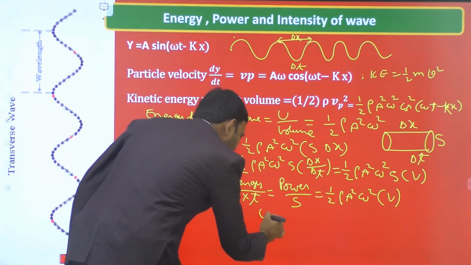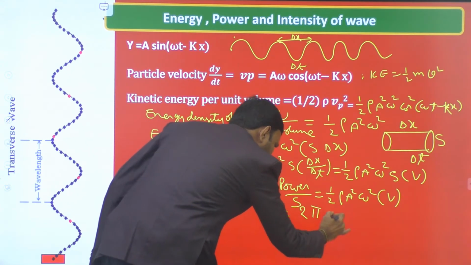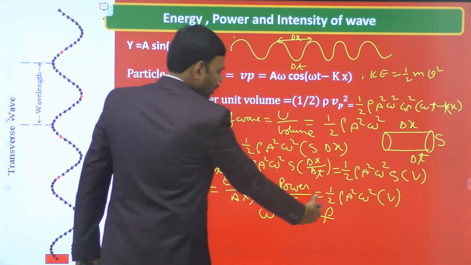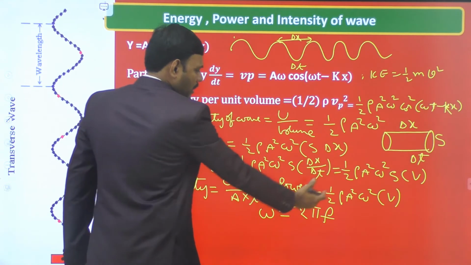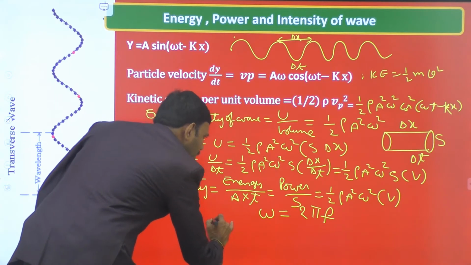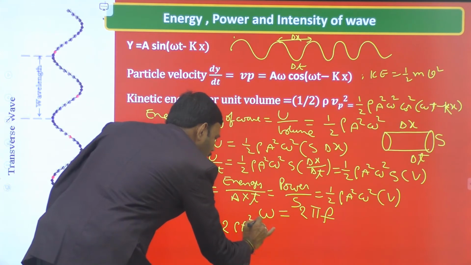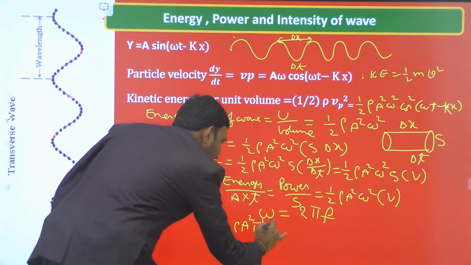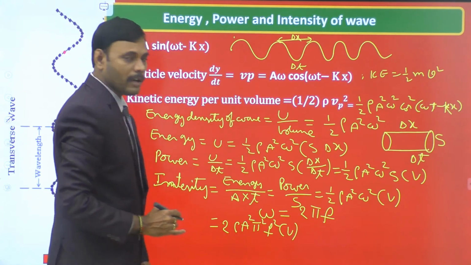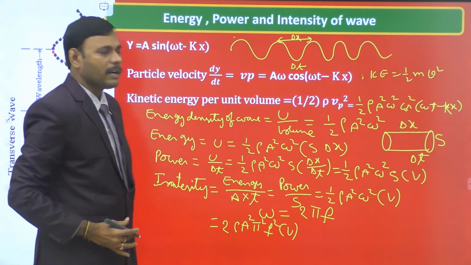Of course, angular velocity omega equals 2 pi f, where f is frequency. So in terms of frequency, replace omega square by 4 pi square f square, 4 by 2 is 2, so intensity is also equal to 2 rho a square pi square f square into wave velocity. This is the expression for intensity of wave in terms of frequency. So this is about energy, power and intensity of wave.